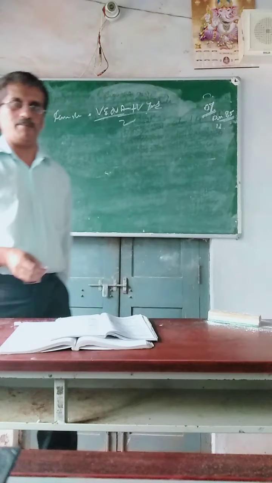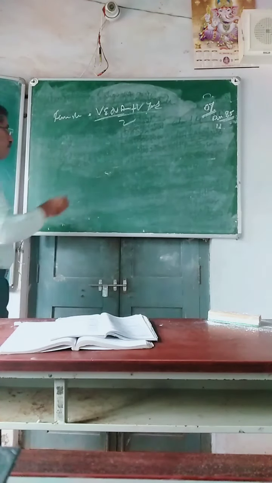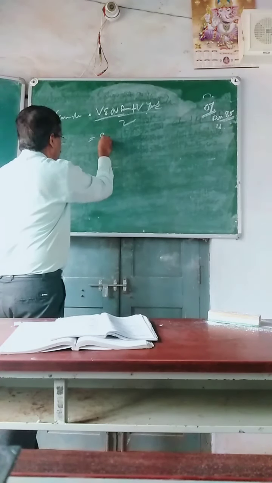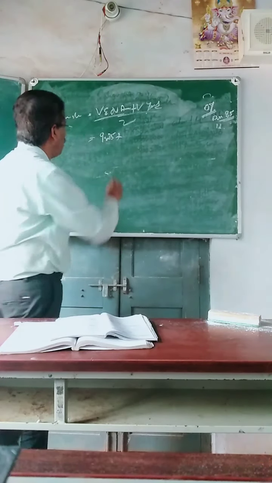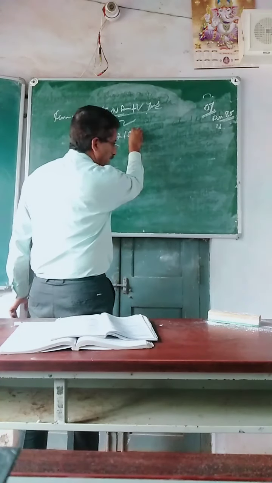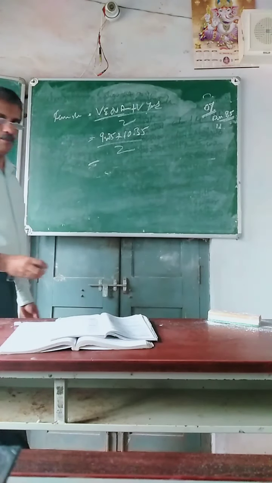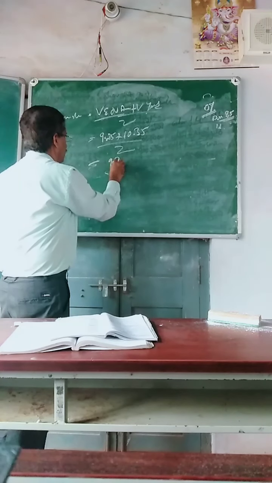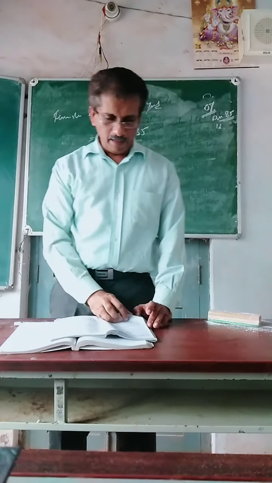The value of share under net asset method we found is 9.25, plus 10.35, divided by 2. The fair value of share is 9.80.